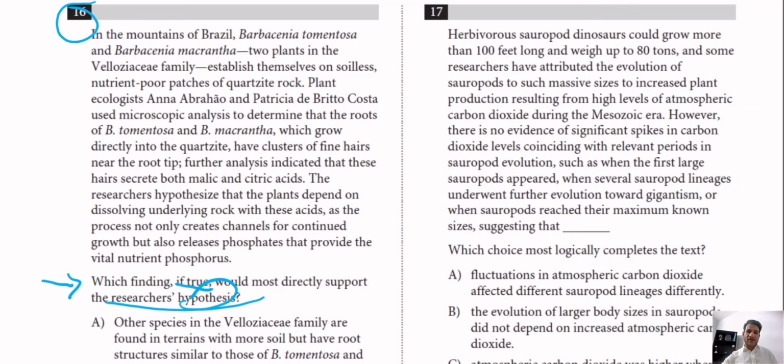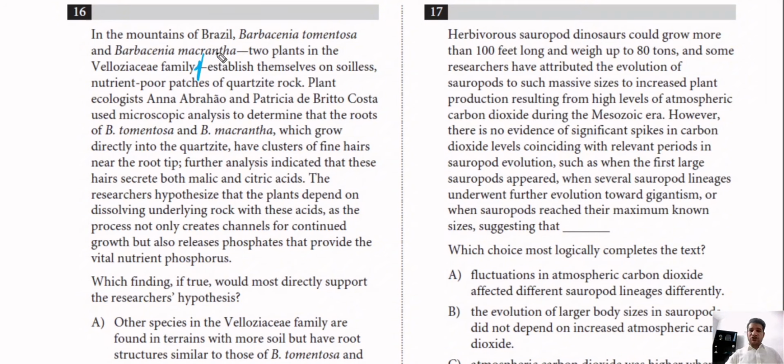So first of all, I'm gonna read the text carefully to identify the hypothesis. So it says here, in the mountains of Brazil, Barbozia tomentosa and Barbozia macrantha, 2 plants in the Velloziaceae family. I know that those terms are very difficult, so don't bother yourself with those terms.